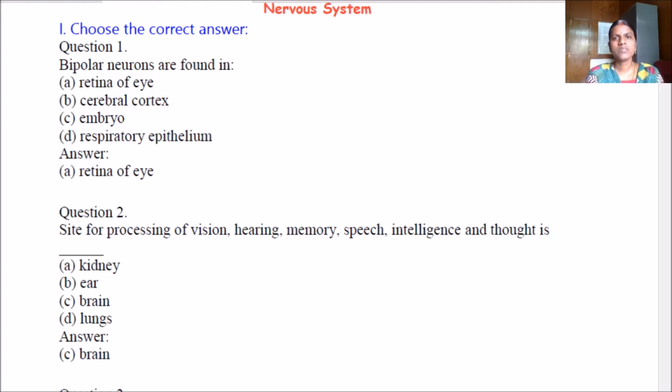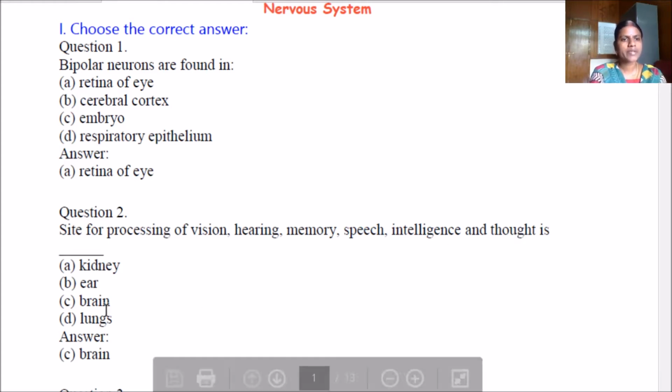Good morning. Let us revise the question and answer from the nervous system. Choose the correct answer. Question number 1: bipolar neurons are found in the retina of eye, cerebral cortex, embryo, or respiratory epithelium. Which one? The retina of eye. The site for processing of vision, hearing, memory, speech, intelligence and thought is the brain.